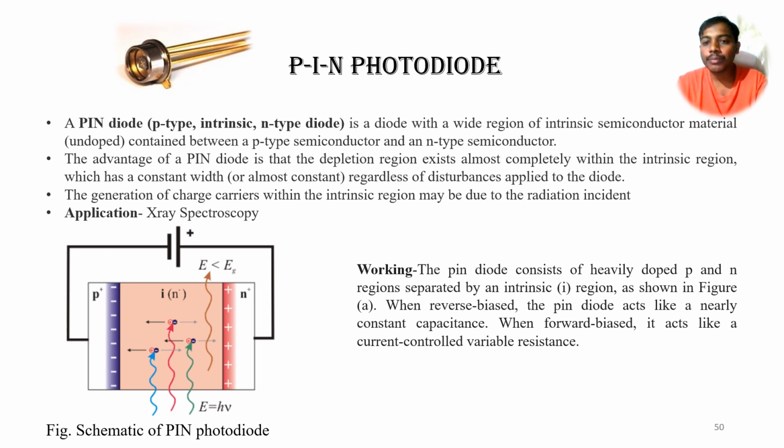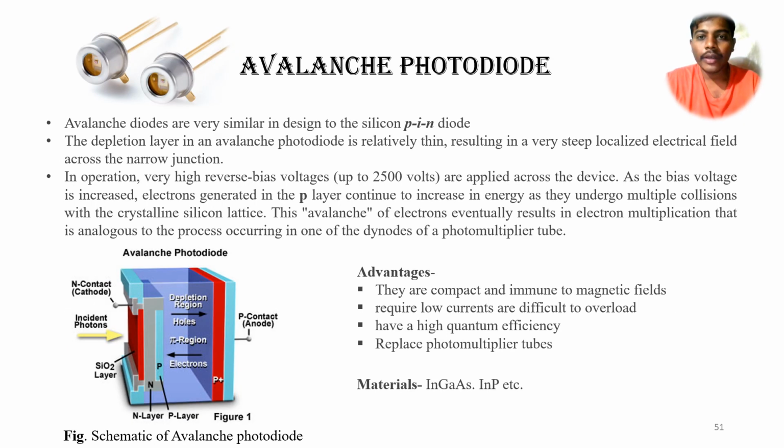Actually, the pin diode consists of heavily doped P and N regions separated by an intrinsic region. If it is reverse biased, the pin diode acts like a nearly constant capacitor, and when forward biased it acts like a current control. The avalanche photodiode is the third type of photodiode.